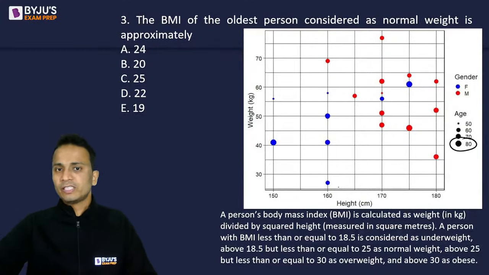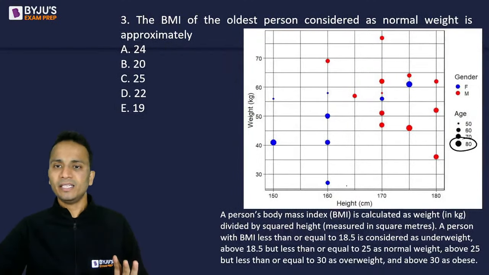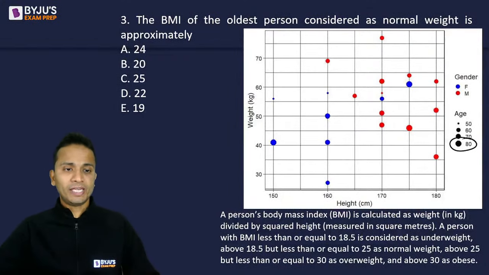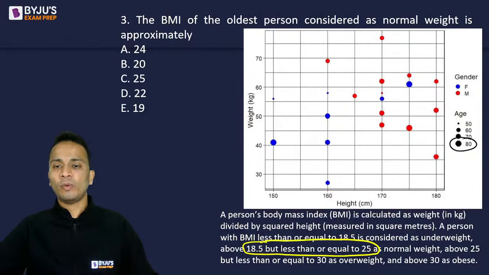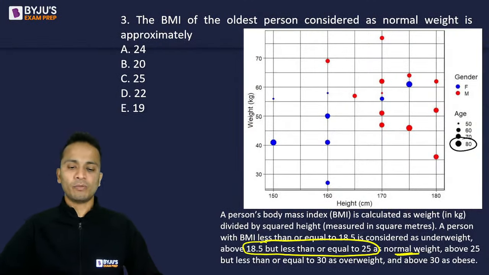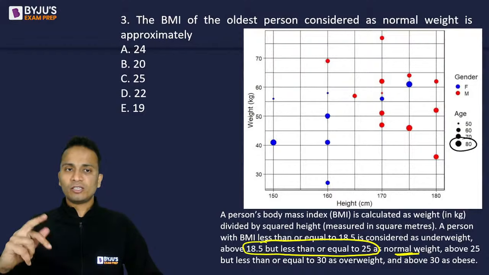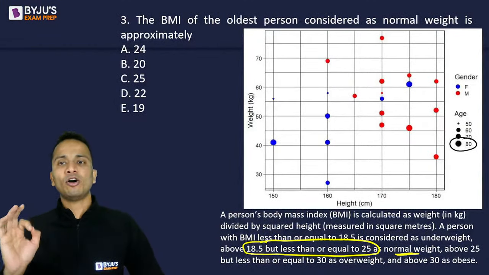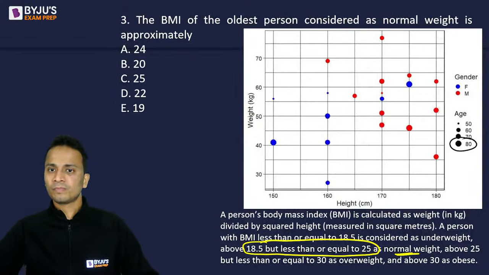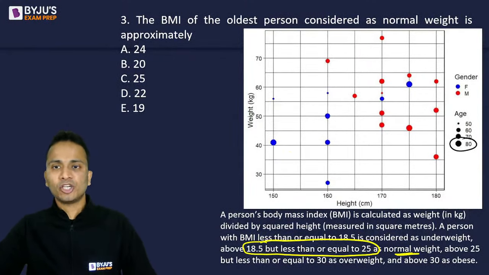So first thing is you will mark all the patients in this graph whose age is 80. That means the biggest circle. Then normal weight. Ab normal weight according to BMI will be for the person whose BMI is between 18.5 and 25. So this is considered as normal weight. Okay, so you have to factor in these two things and calculate the BMI of the oldest person. So first of all, mark all the biggest dots.